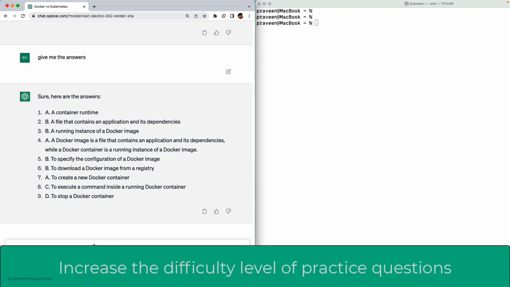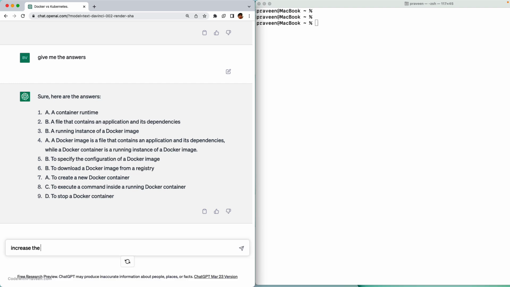Let's say the next step is to increase the difficulty because it looks basic to me. I'm just assuming that I'm a beginner. This still looks basic to me. I want to increase the difficulty. Increase the difficulty level, please.